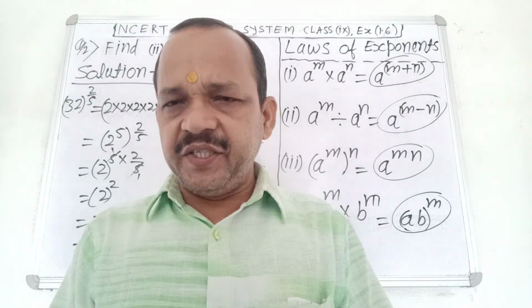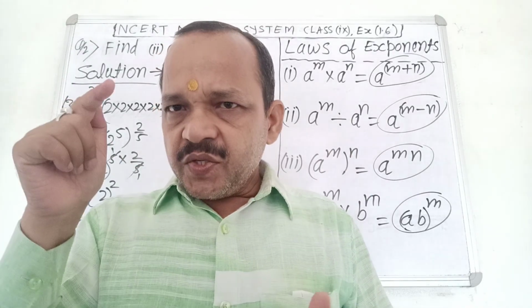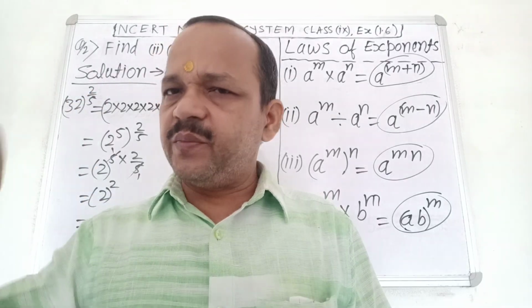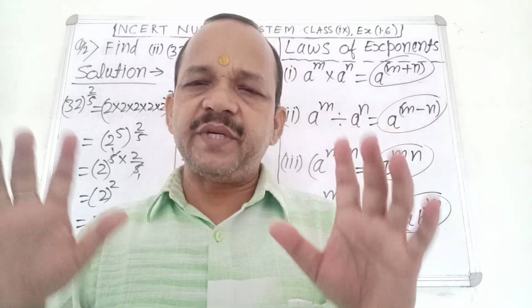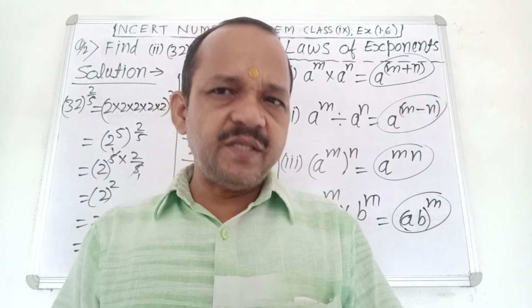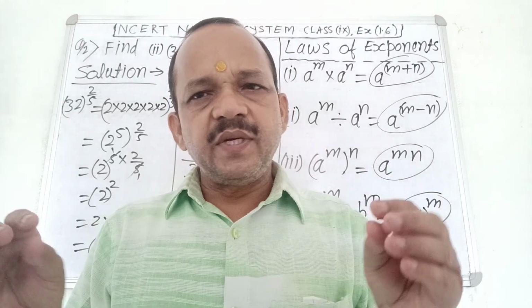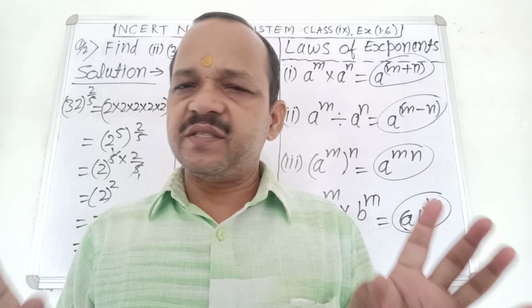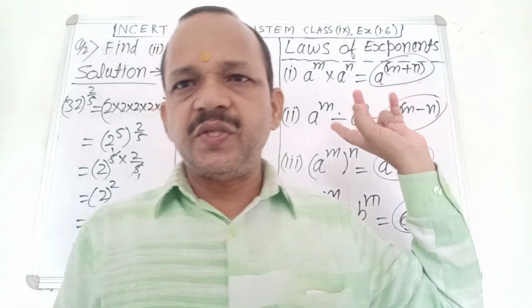You can write it as 7 multiply 7 multiply 7 multiply 7 multiply 7, five times. It is very easy. You can solve your question with the help of the four laws of exponents. See the board.